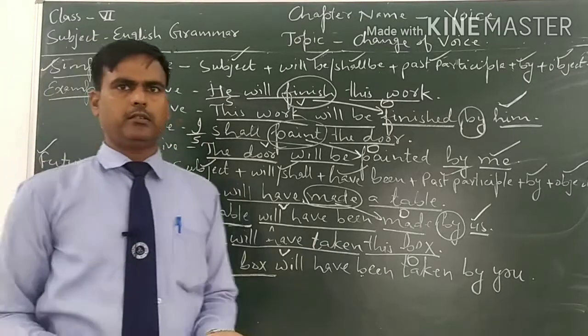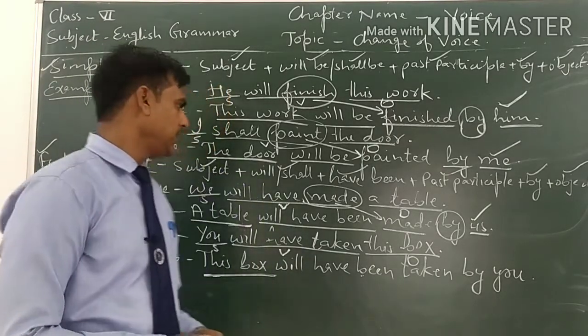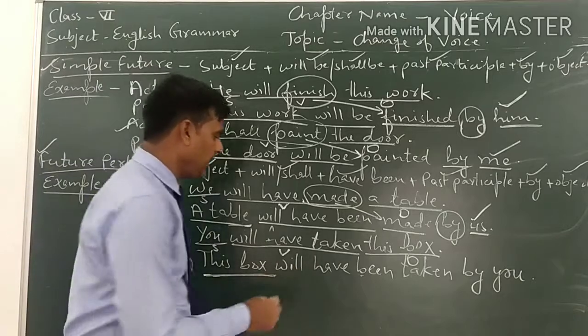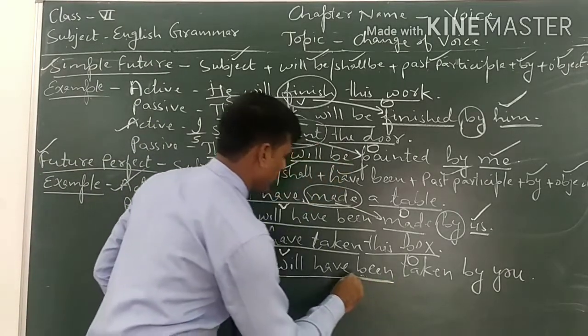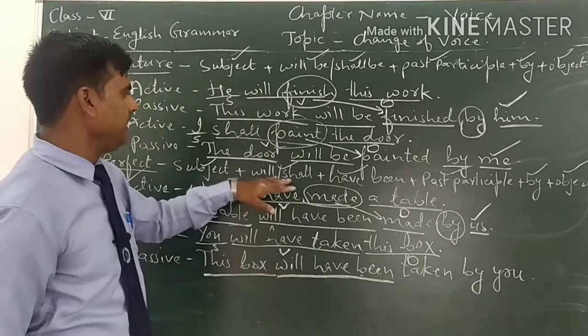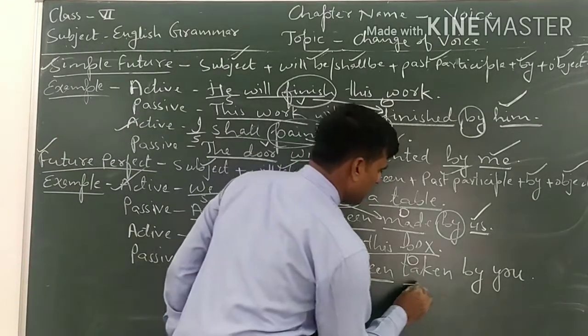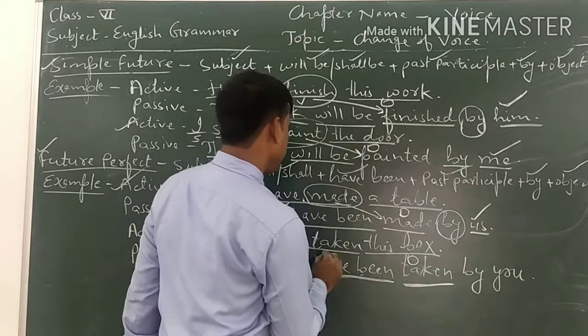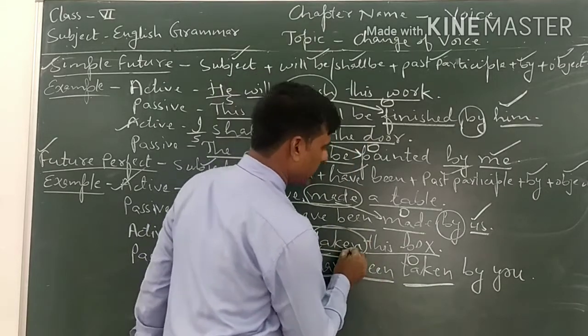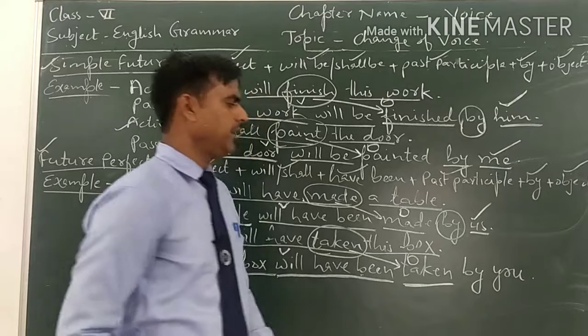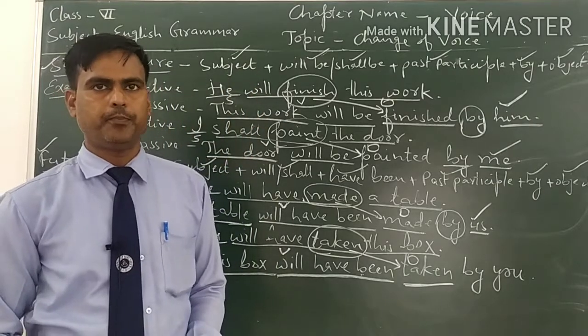This box isn't a first person personal pronoun. That's why we will write will have been. You can see here will or shall, then have been. And then the past participle form of the main verb. The main verb is taken. It is already in third form. We have to copy it here in passive voice.